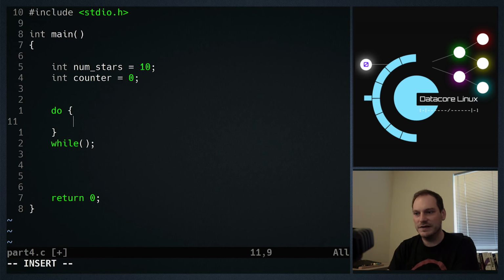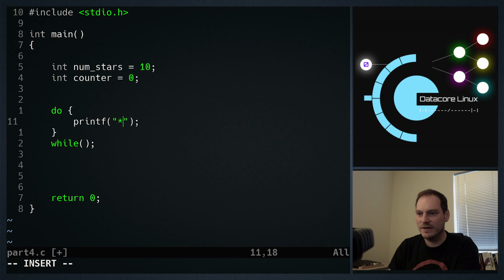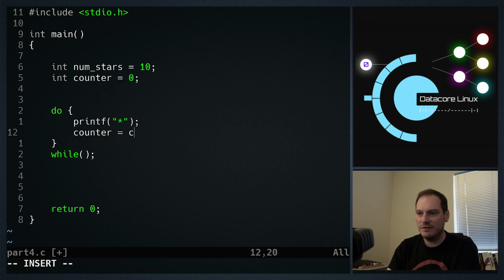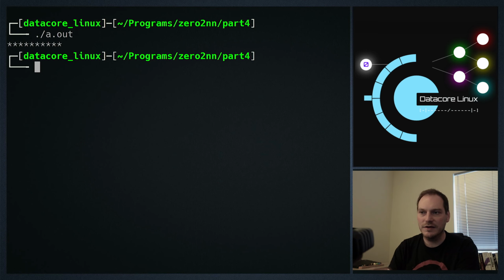So we can use this in exactly the same way. So we can write print star. We can do counter equals counter plus 1. And then we can do counter is less than numStars. And this will achieve the same as before.